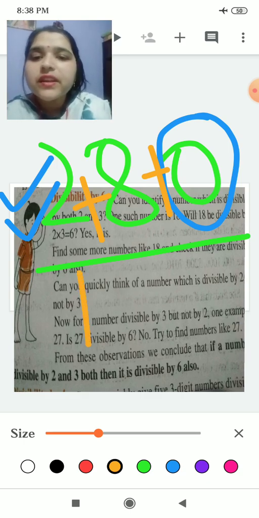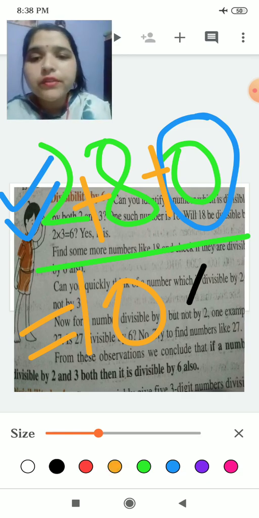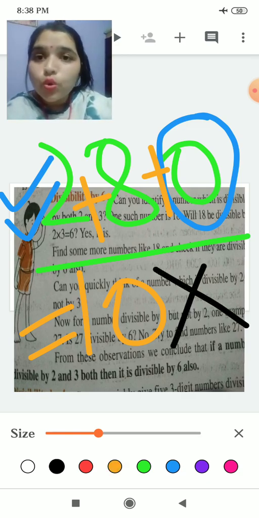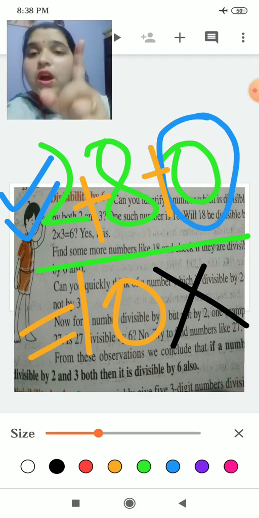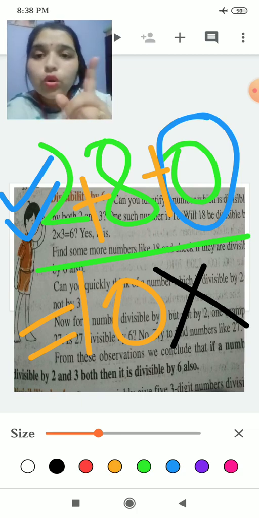So 2 plus 8 is 10. Now tell me whether 10 is divisible by 3 or not. No, it is not divisible by 3. So the condition does not hold for the divisibility test for 3, but it holds only for 2. But the rule says that for divisibility by 6, the number should be divisible by 2 and also by 3. So it holds only one condition.